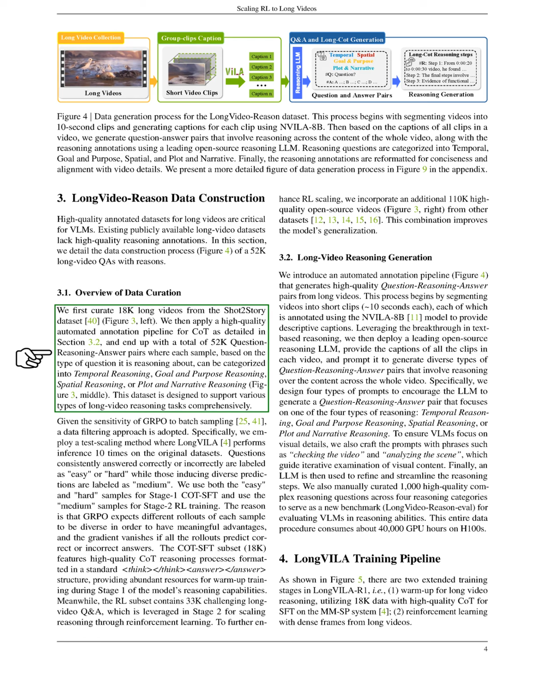To curate our dataset, we started with 18,000 long videos from the SHOT 2-story dataset. We then applied a high-quality automated annotation pipeline for chain-of-thought reasoning, resulting in 52,000 question reasoning answer pairs. Each pair is categorized based on the type of reasoning: temporal, goal and purpose, spatial, or plot and narrative. This dataset is designed to support various long video reasoning tasks comprehensively.